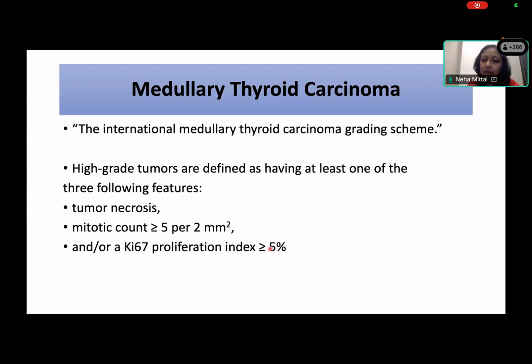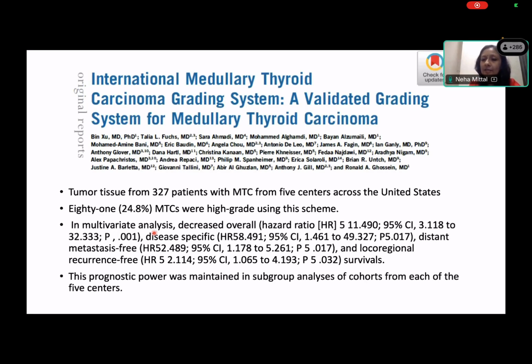So besides your usual calcitonin, synaptophysin, chromogranin, TTF1, PAX8 set, these days it's a must to do a mitotic count on morphology, look for tumor necrosis, and do a proliferation index on histopath. And this is a seminal paper which validated this grading system. This is from the MSKCC group, and they showed the validity of this system in 5 different sets of patients from 5 different centers. And now it is accepted in WHO and CAP guidelines to grade medullary as low grade and high grade.